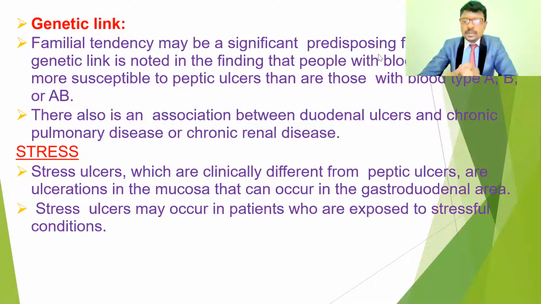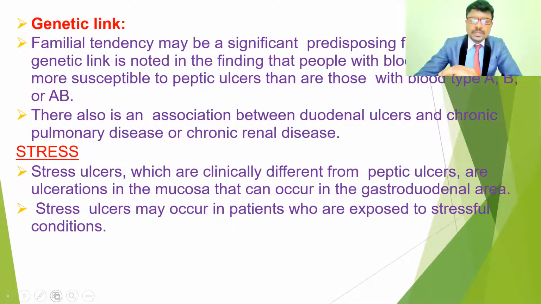These people may have a chance to get peptic ulcer, then A and also AB, positive or negative. Peptic ulcers are also associated with other diseases such as chronic pulmonary disease and chronic renal disease. Especially duodenal ulcers are associated with pulmonary disease and renal disease. Another causative factor is stress. People who are prone to more stress, or who already have anxiety or depression, may also get peptic ulcers.